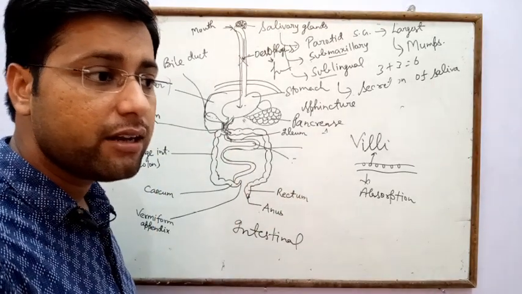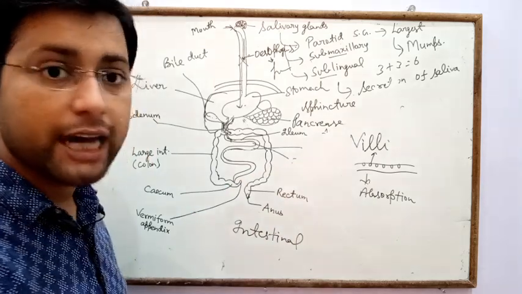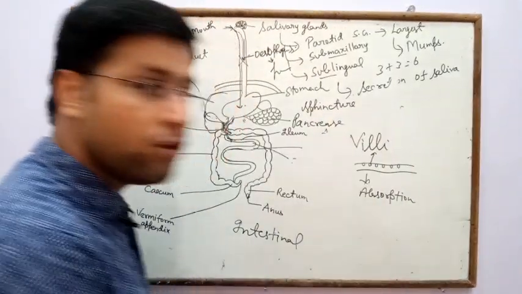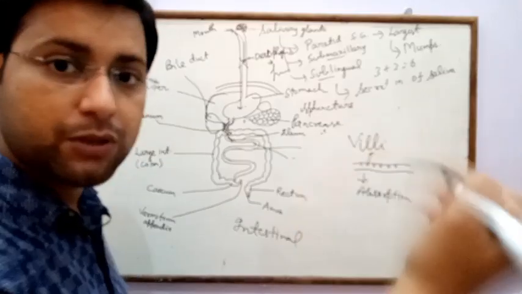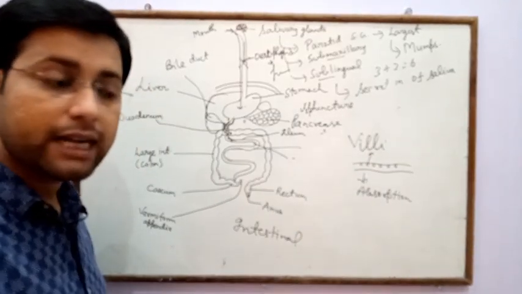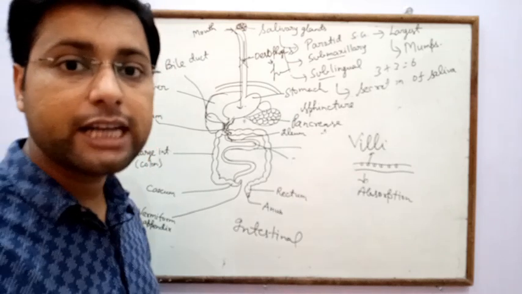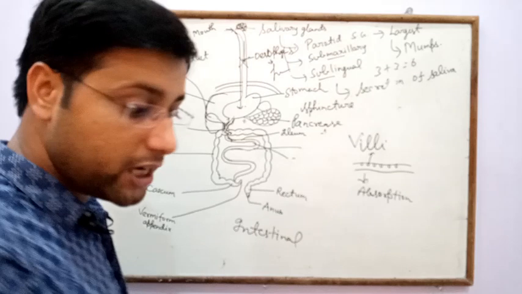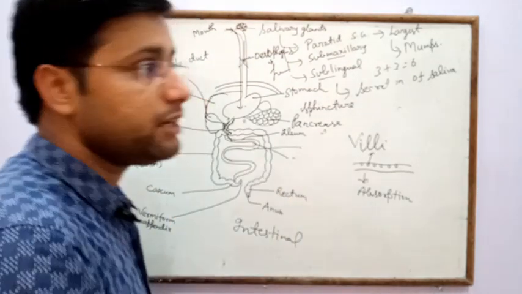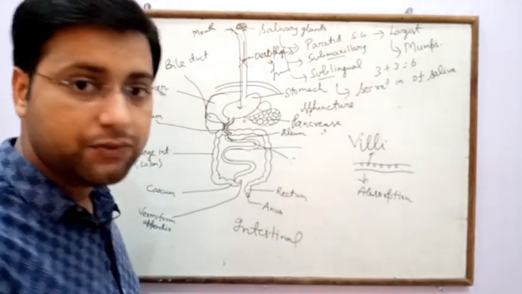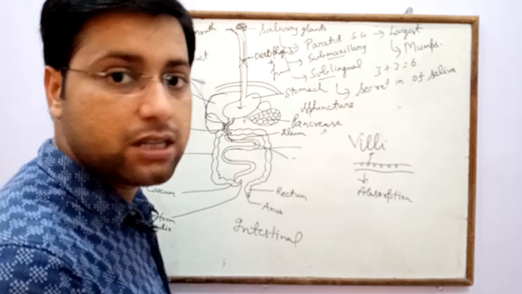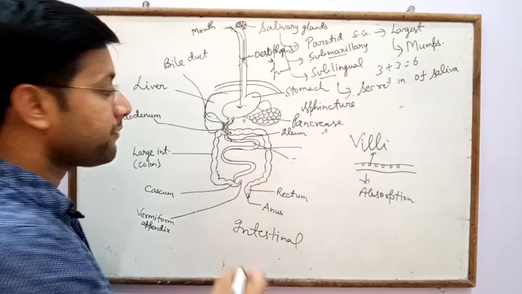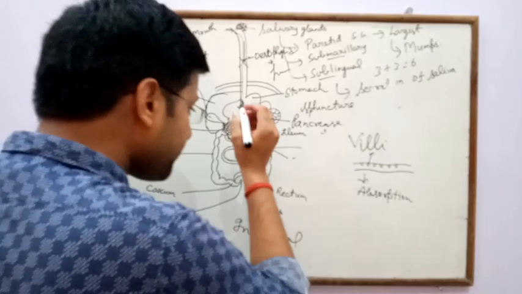The digested food material is in liquid or fluid form, so that liquid is absorbed through villi and then transferred to the cell, because we know that inside the cell mitochondria is present, and mitochondria is known as the powerhouse of the cell, because it provides energy from time to time for the body functions, for all the functions of the cell. So villi absorb the digested food material from the small intestine.